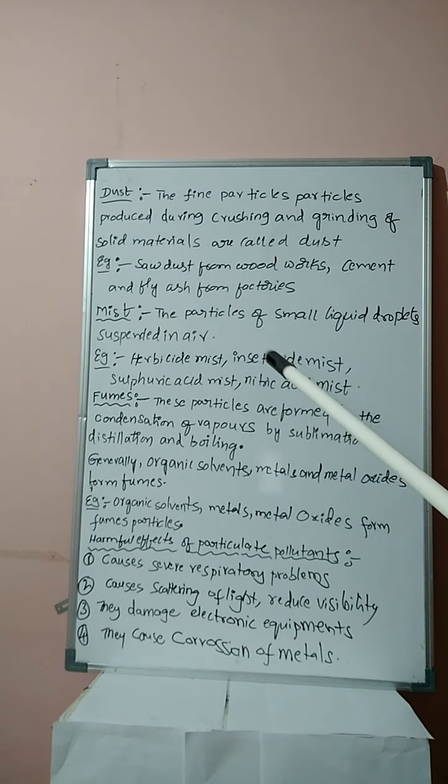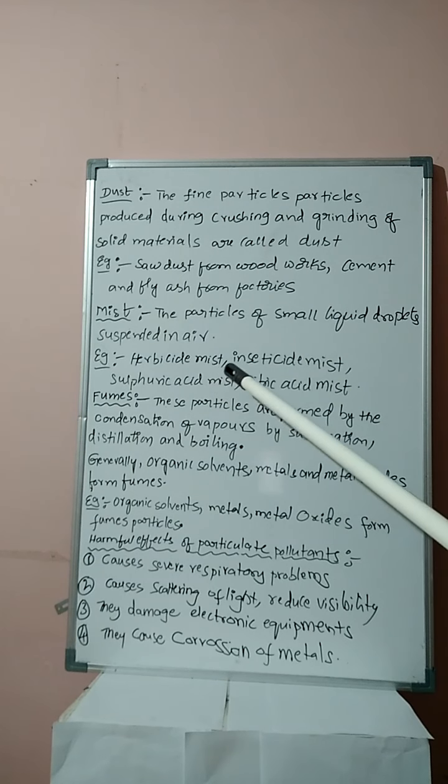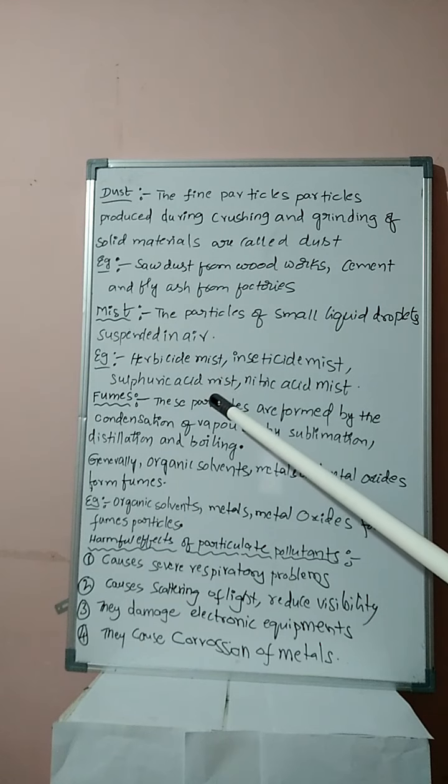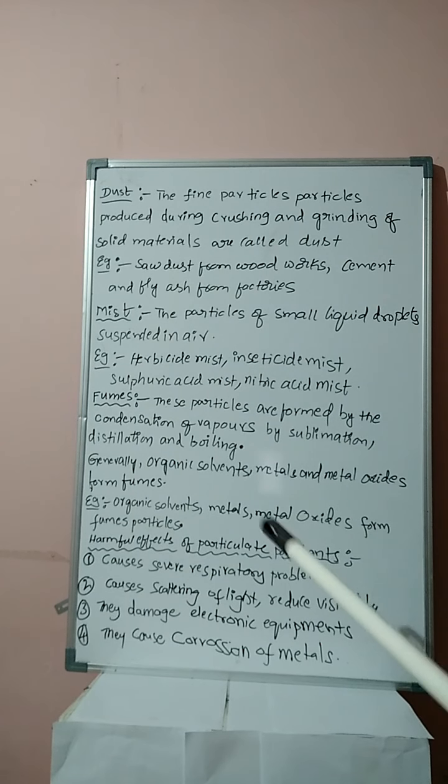Herbicides and insecticides are used to kill insects. During that process, the insecticide liquid droplets mix with air to form mist. Why? Because the particles of small liquid droplets suspended in air are called mist. Examples are herbicide mist, insecticide mist, sulfuric acid mist and nitric acid mist.